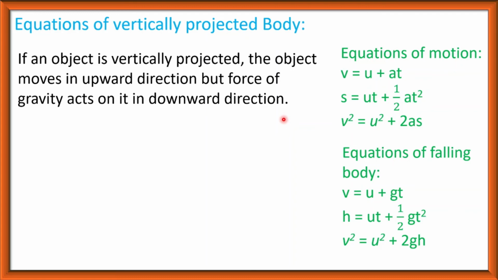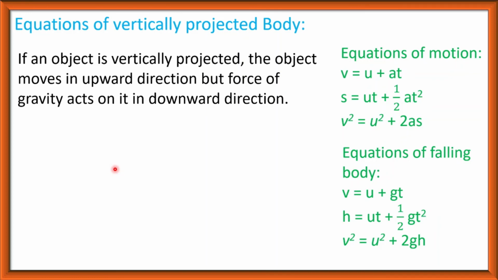The object is moving upward, but the gravitational force is acting downward, so its velocity will decrease. So its acceleration will be negative, because its velocity will be decreased.